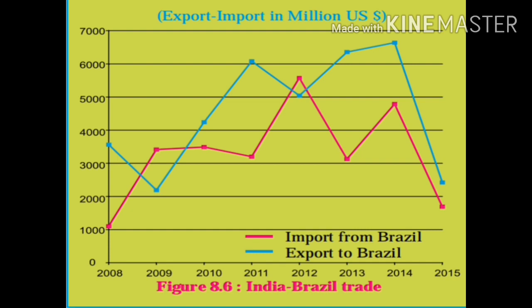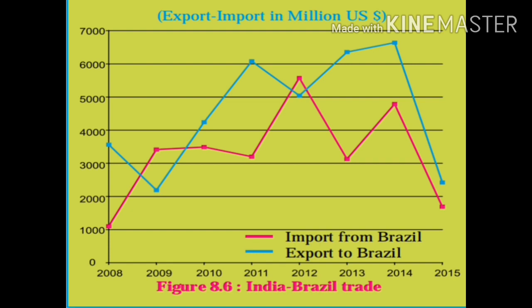If we compare all the years from 2008 to 2015, you'll find that in 2013 the difference between the export value and the import value is the maximum, that is, 3,300. So you can say that the trade with Brazil was most favorable in the year 2013.